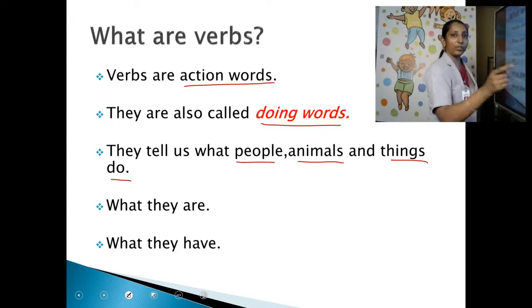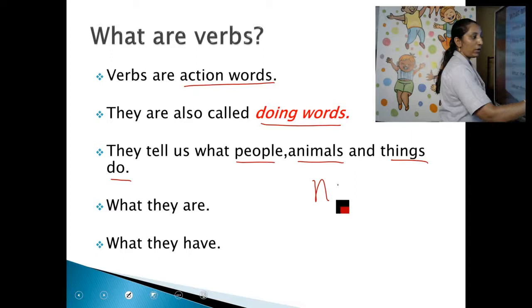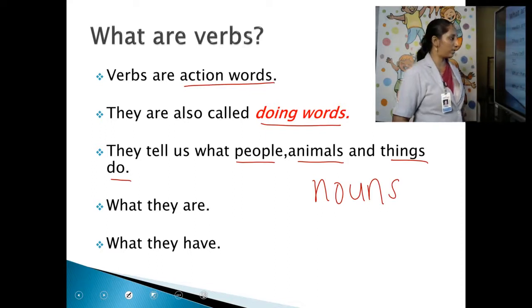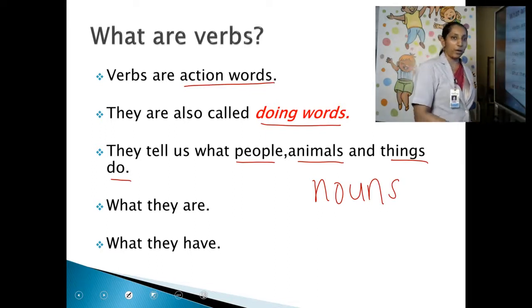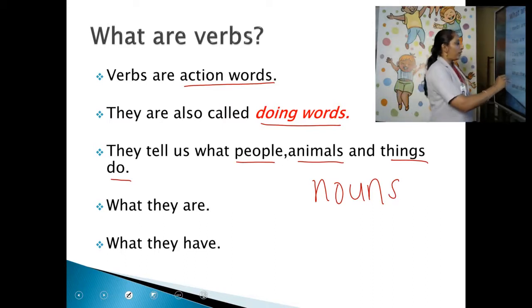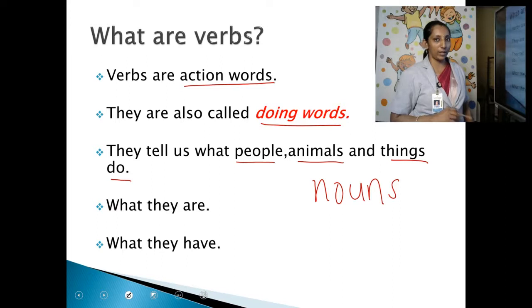What are these words called, the names of people, animals and things? You learned that, no? Do you remember? Naming words. Naming words are nouns. Here we are going to learn what nouns do. What are they doing? That is what is called verbs. Clear? And what they are. That means what people are, what animals are, what things are. When you see the examples, you will learn.